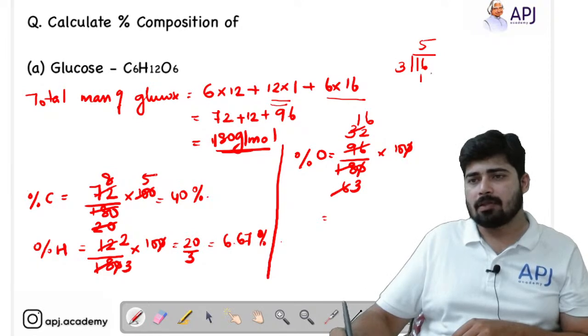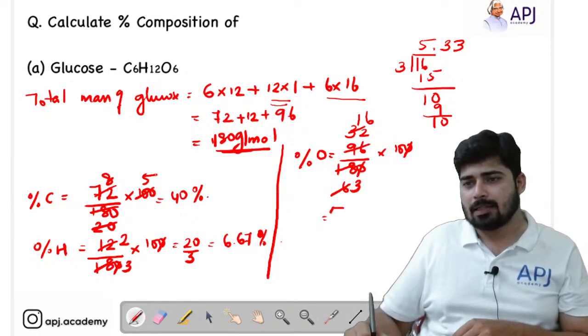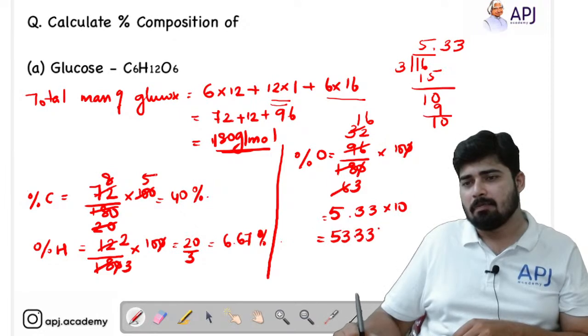5 times 3 is 15. Then you give a decimal, so it will be 0. So 3 times 9, again 1, so 5.33, like that it goes. So 5.33 into 10, that is 53.33 percentage. So that's all.